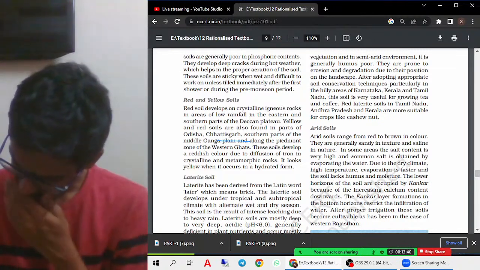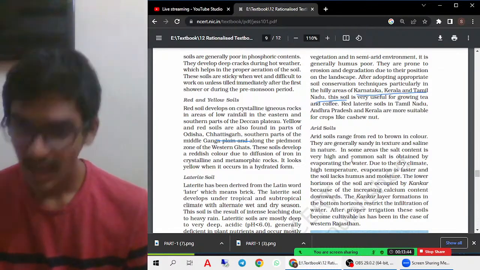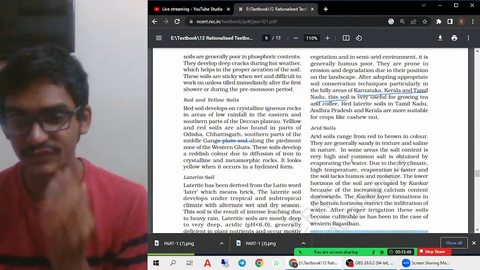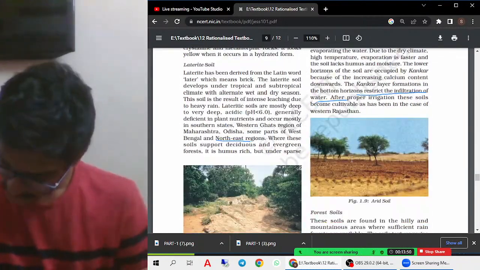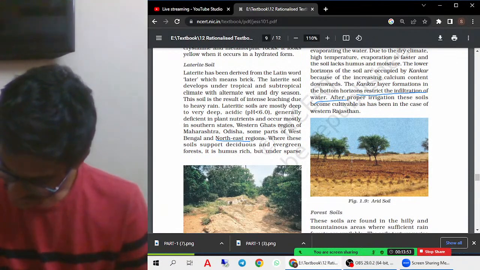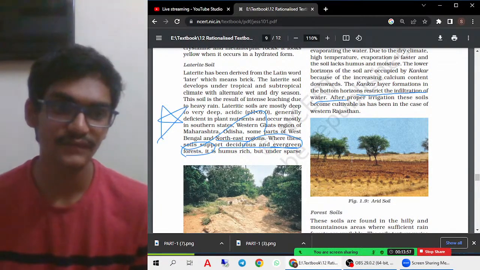They are mainly found in Karnataka, Kerala, Tamil Nadu and other regions, where we can actually see this kind of laterite soil. On these laterite soils, deciduous and evergreen forests are also grown. So this is a very important question. One question will definitely come from this.